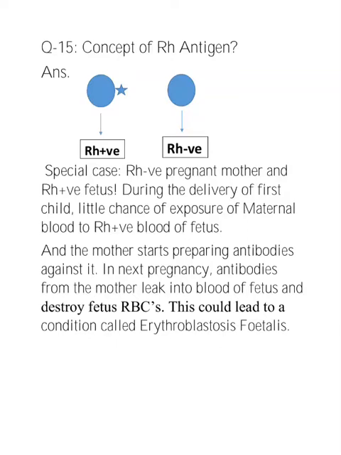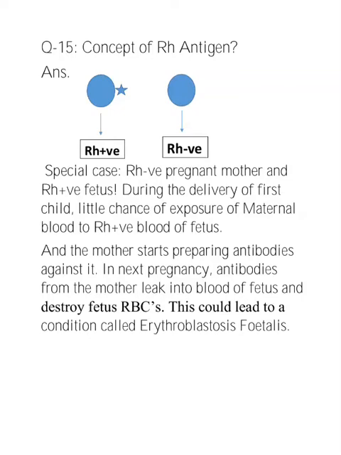There is one special case in which a pregnant mother is Rh negative and the fetus is Rh positive. In the first pregnancy, Rh antigens of the fetus do not get exposed to the Rh negative blood of the mother, as the two bloods are well separated by the placenta. However, during the delivery of the first child, there is a little chance of exposure of maternal blood to Rh positive blood of the fetus, and the mother starts preparing antibodies against it.